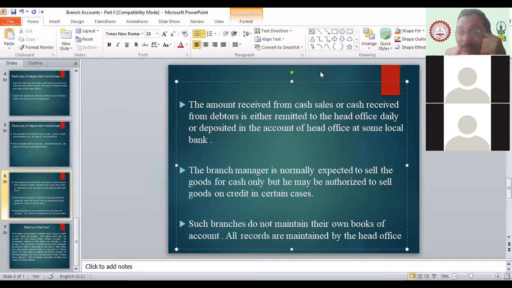ऐसा नहीं होता है, because the problem is with the branches, they are not allowed to sell on credit, because again the question comes, who will take the responsibility of recovering the money from those debtors? That is a big question. That is why the branch manager is not allowed to sell goods on credit. Okay, because they don't want to take the responsibility. No doubt they are interested in increasing the sale, but they are not ready to take the responsibility.